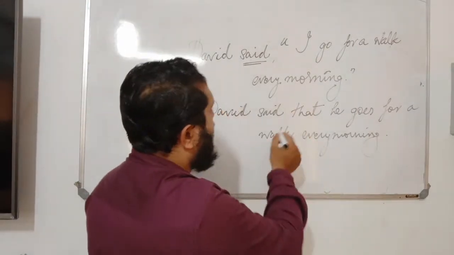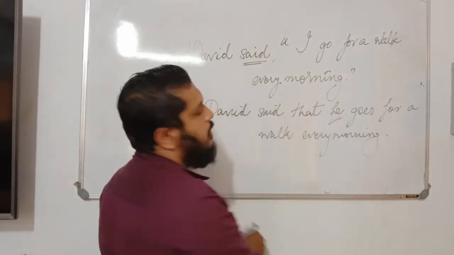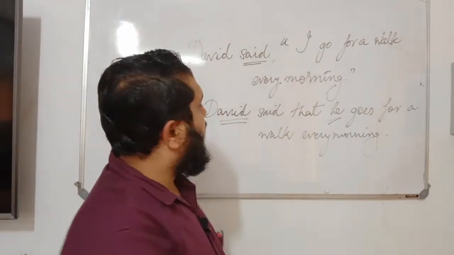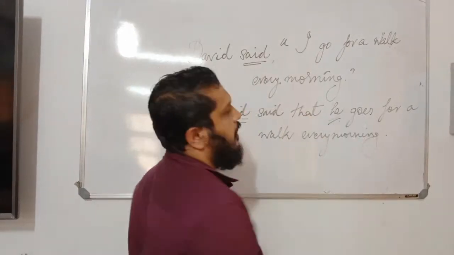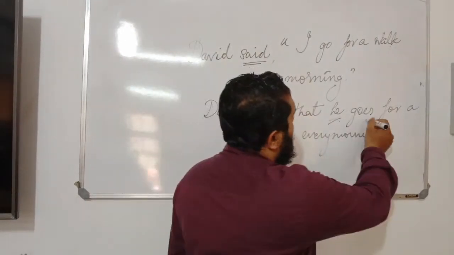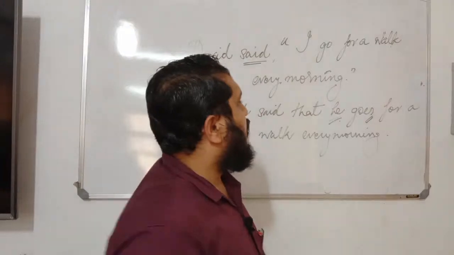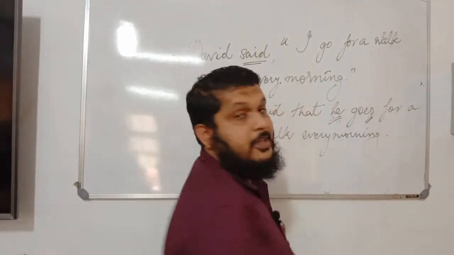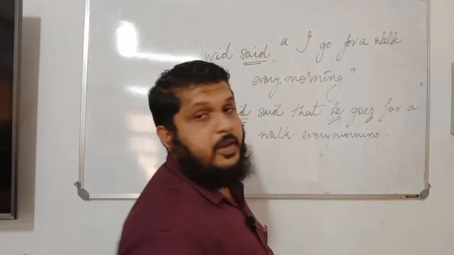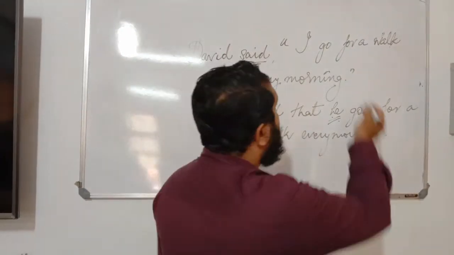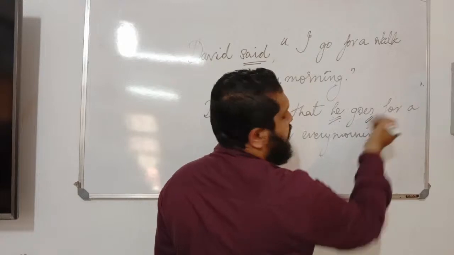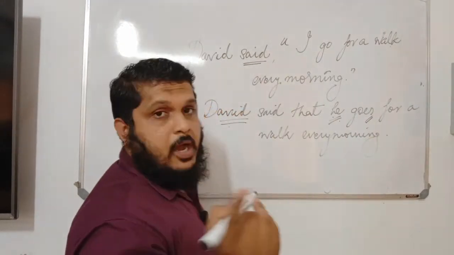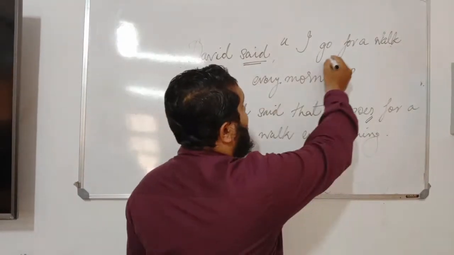Okay, but there will be changes to the pronouns as per the subject. Here it is David, so he. And we already learned that if it is a singular subject, that is he, then we have to add s or es to the verb in the simple present. So that's why go becomes goes. You have to note that point as well, because otherwise you will think, why is there a change?